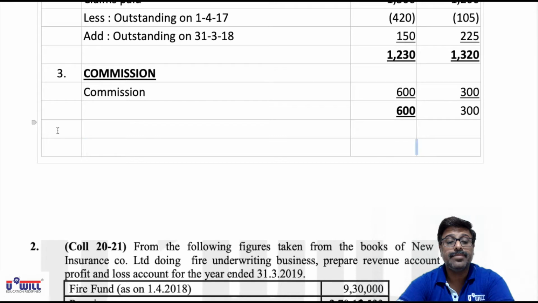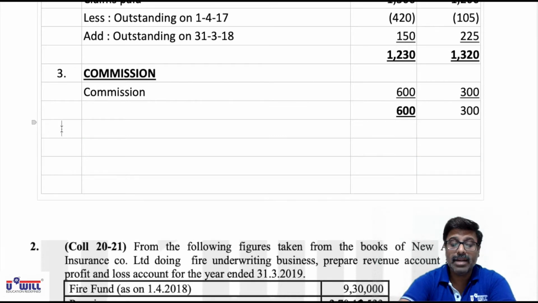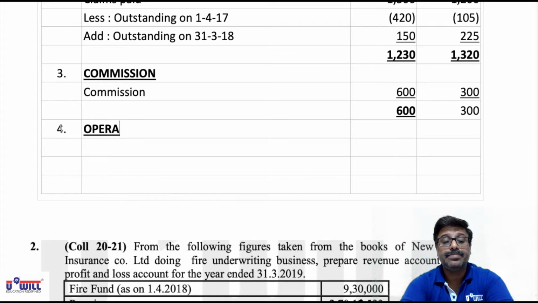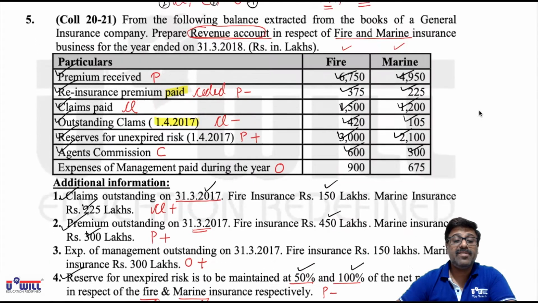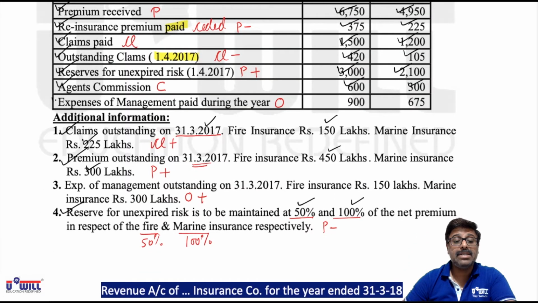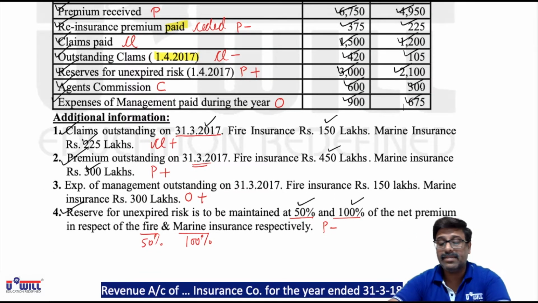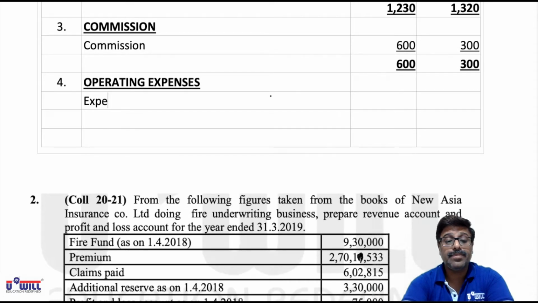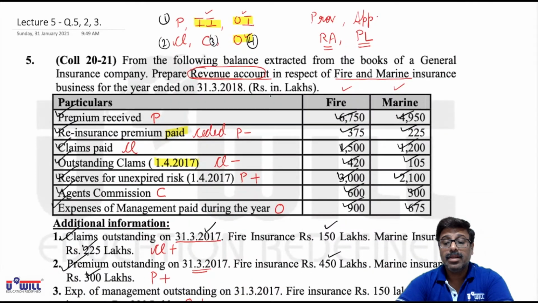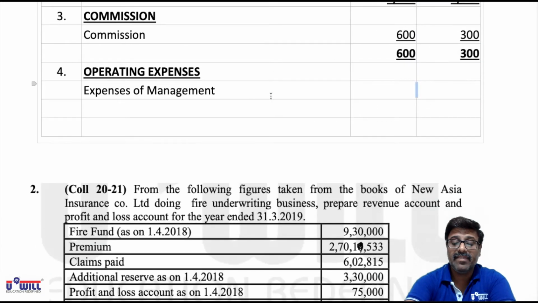And then fourth item what we will have is operating expenses. Okay. So fourth item, all of you write down operating expenses. In that O marked items will be taken into consideration. So very first O marked item what we have is expenses of management 900 and 675. So all of you write down expenses of management 900 and 675 in the two columns.